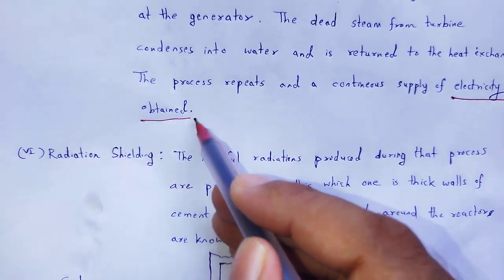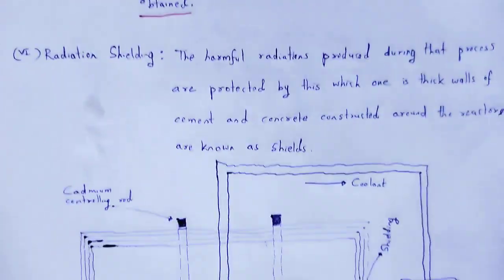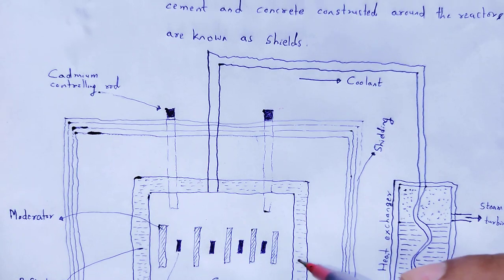In that session, we have the electricity. The coolant is basically used for cooling the heat produced from the nuclear fission reaction.